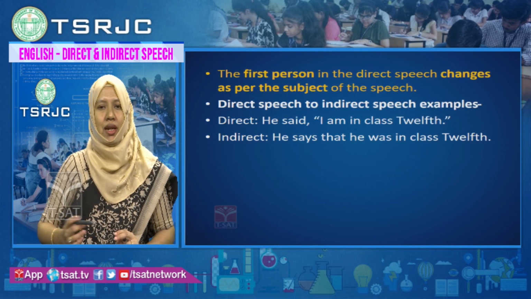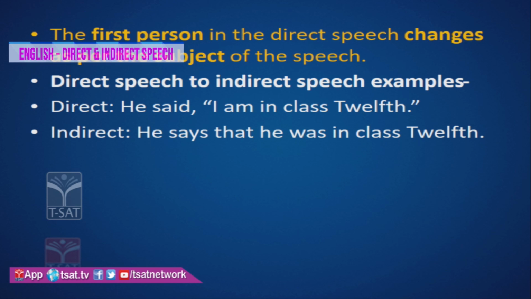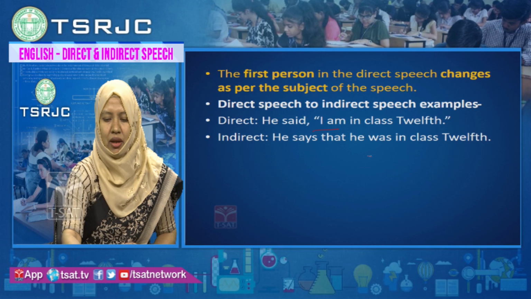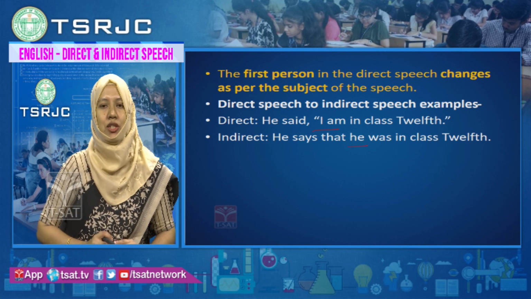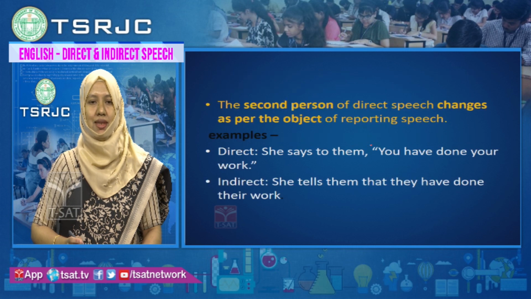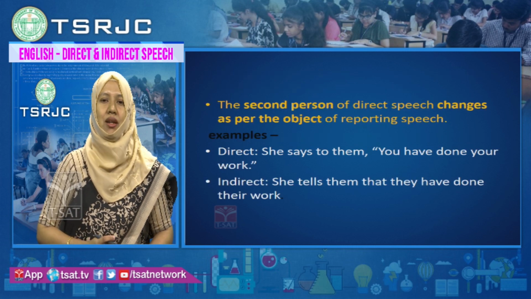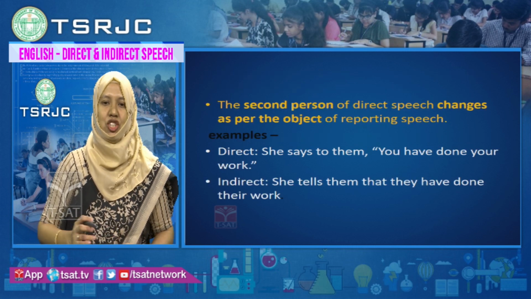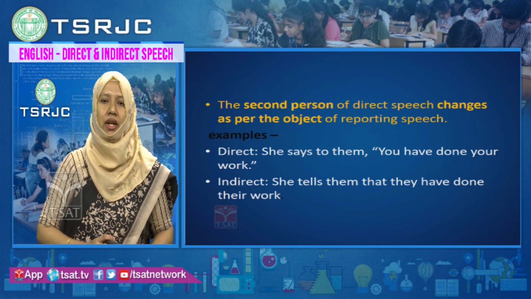The first person in direct speech changes as per the subject of the speech. Direct speech to indirect speech. Example, he said, I am in class 12th. In indirect speech we write, he says that he was in class 12th. Here I is changed to he. This is first person. If you look at a second person example, she says to them, you have done your work.